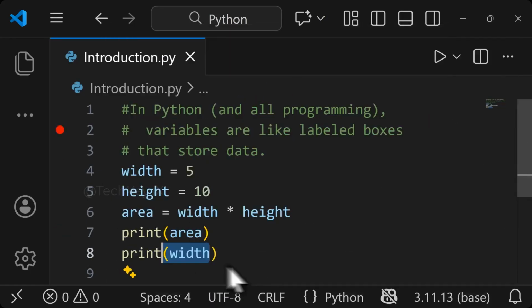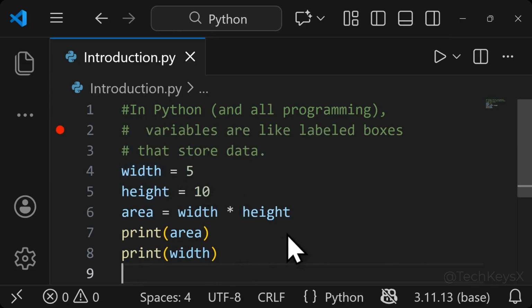And variables helped us during this process because we have assigned names to these values and then we have used these names in our program. So we don't have to remember our values. We can just use their names anywhere in our program. So these variables will store the value for us.